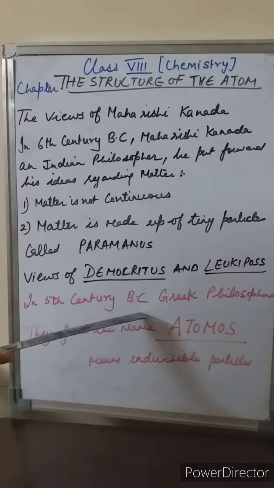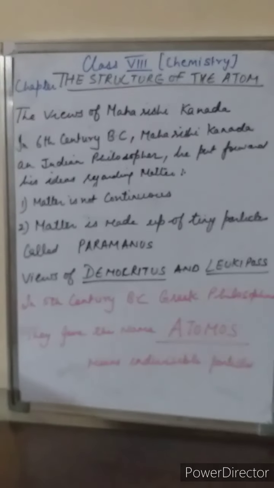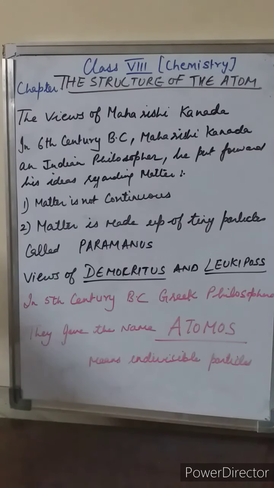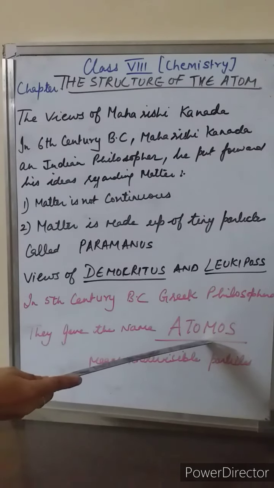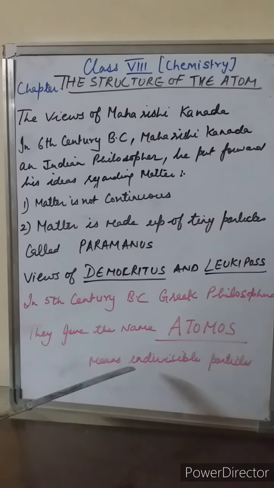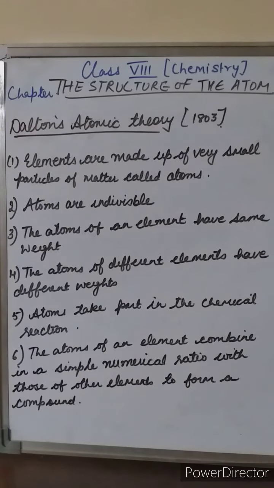After that, we will study the views of Democritus and Leucippus. In the 5th century BC, the Greek philosophers Democritus and Leucippus also came up with similar ideas. They thought that on dividing a piece of a substance, one would ultimately get a particle that could not be further divided, and they gave it the name atomos. The word atomos in Greek means indivisible particle.